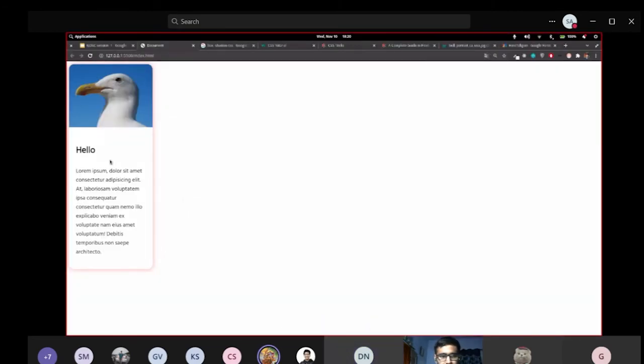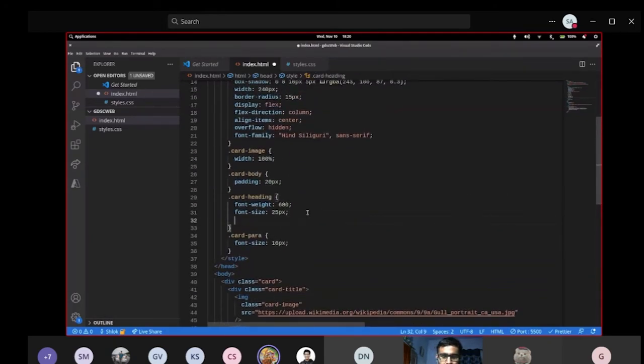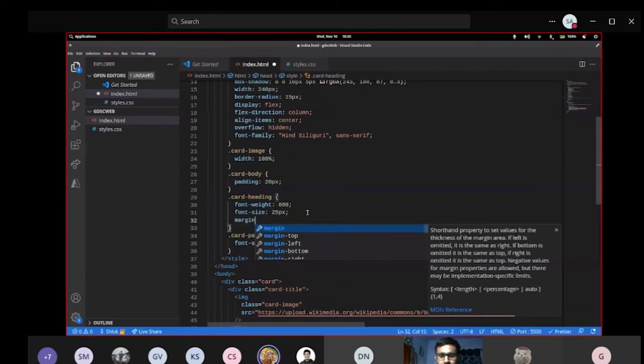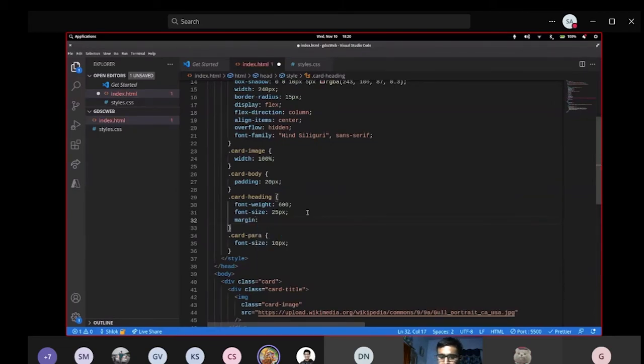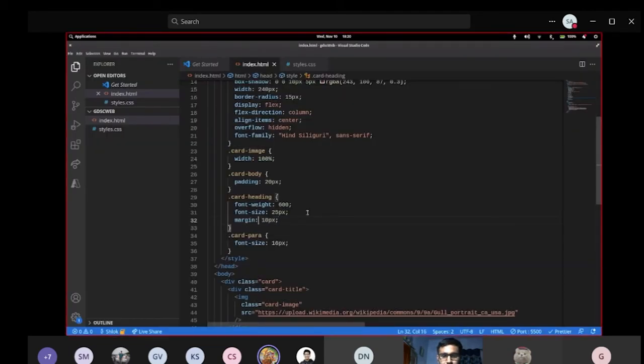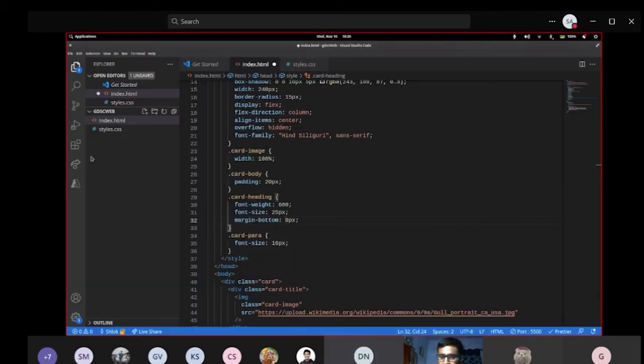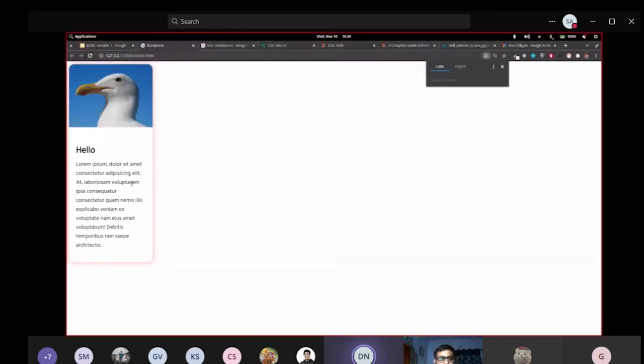Yeah, so I think it looks a little bit okay. In card heading, what we can do is reduce the margin. Let me see, margin bottom. I'll reduce the margin bottom to 10 pixels. So what I'm doing is reducing the space over here. -10. Okay, -20. So yeah, it looks like this, but it doesn't look nice. Yeah. So now it's fine.